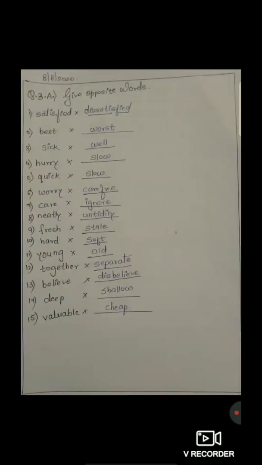As question number 3A1, give opposite words. In that, the very first one, satisfied. Answer, dissatisfied. Second one, best. Answer, worst. Third word, sick. Answer, well. Fourth word, hurry. Answer, slow. Fifth word, quick. Answer, slow.